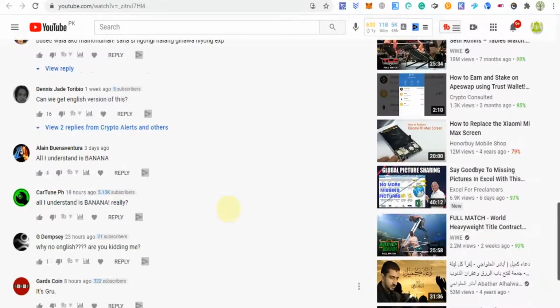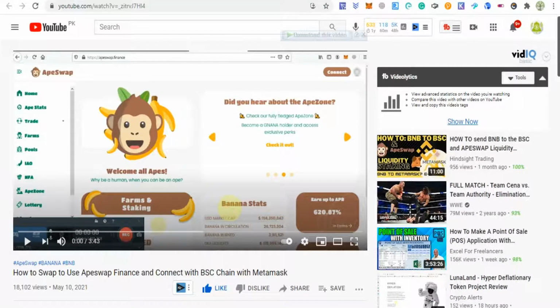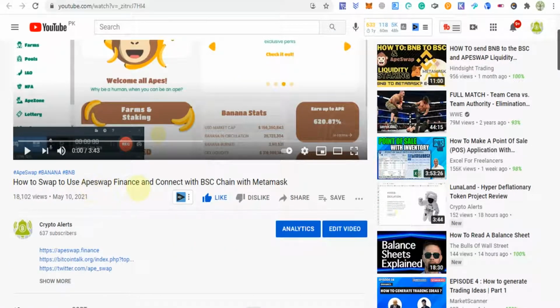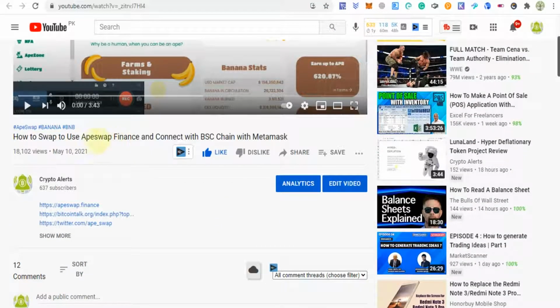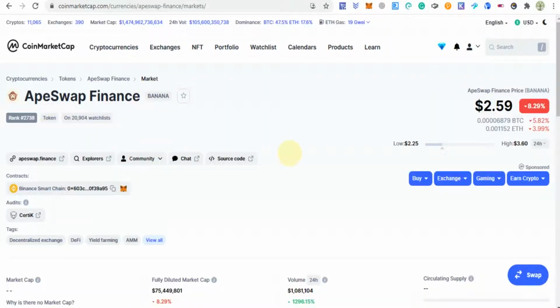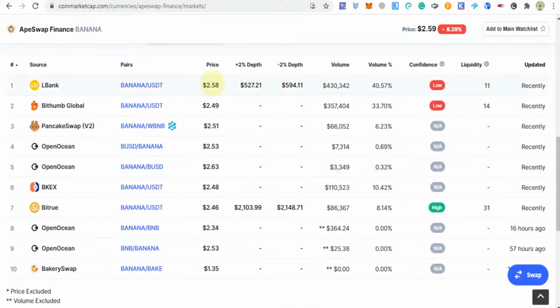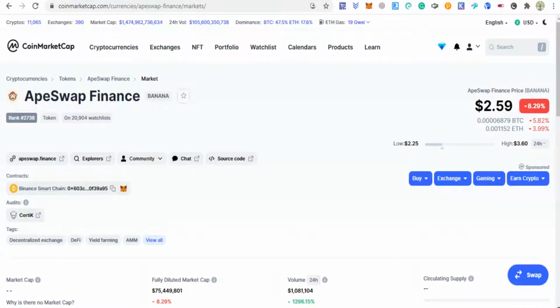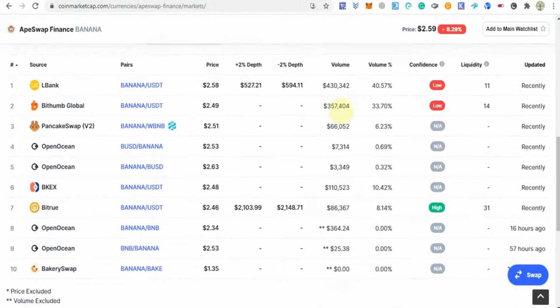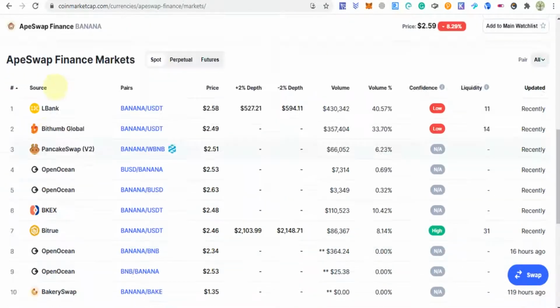So today I will tell you everything from the basics about AppSwap Finance. You can earn banana tokens through AppSwap Finance. As you can see, AppSwap Finance is listed on different exchanges, like Albank, Bithumb Global and others. You need one MetaMask wallet, and you need some BNB to buy AppSwap from the AppSwap network. You can also buy from PancakeSwap.